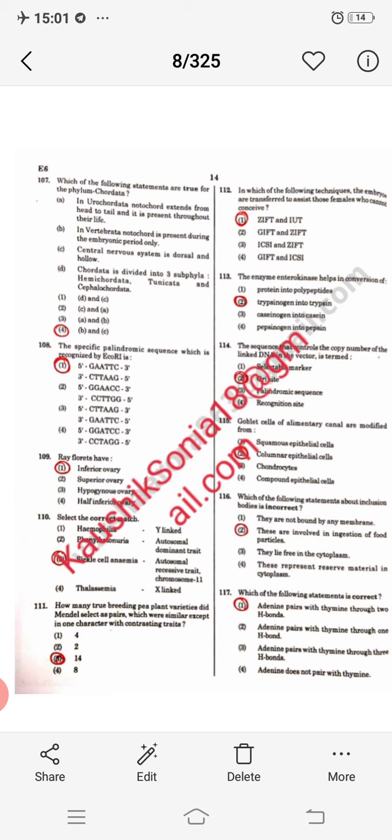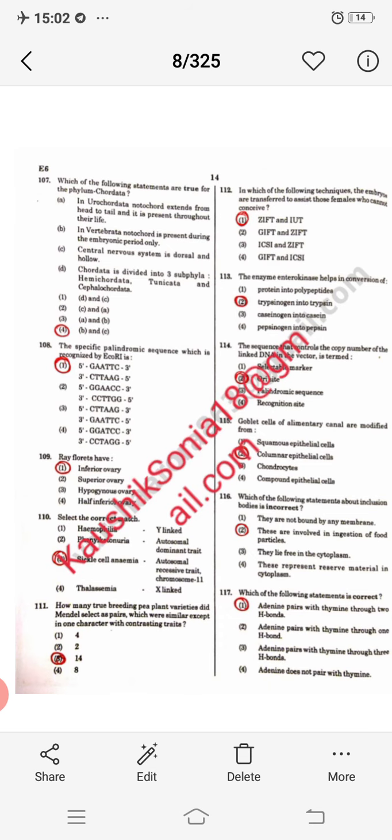Next question, the enzyme enterokinase helps in conversion of. So my dear student, this is, you can say, an enzyme that helps to form active form of protein. Trypsinogen is the inactive form, and this enterokinase helps to convert it into an active form. So it will convert trypsinogen into trypsin.